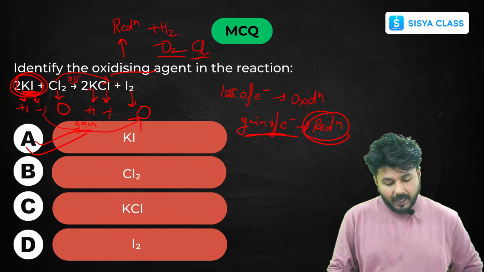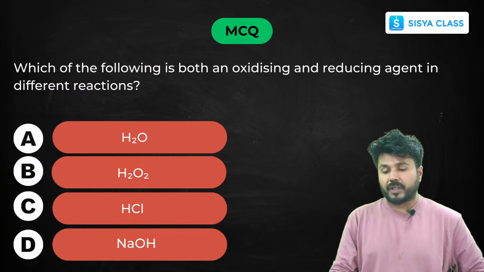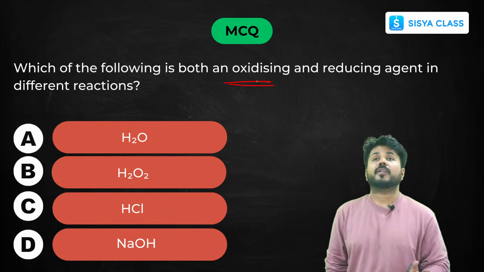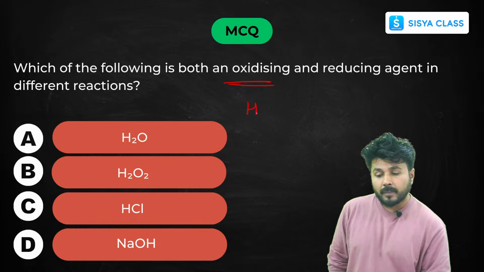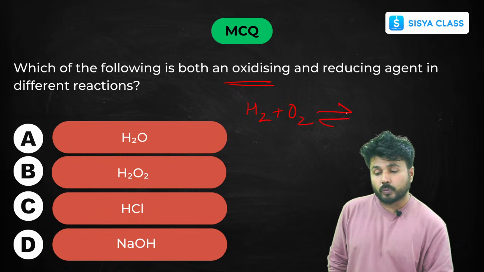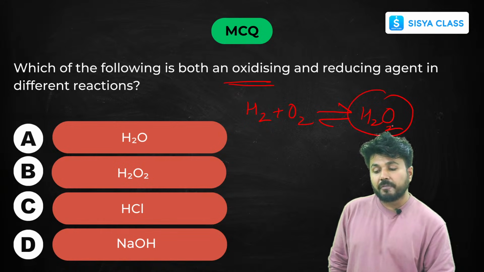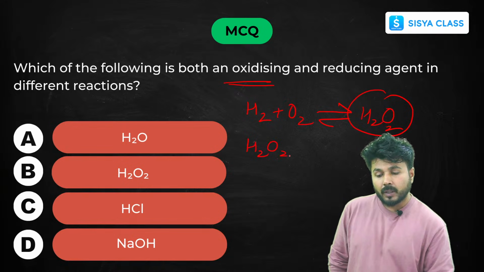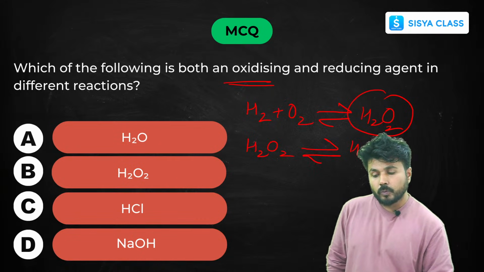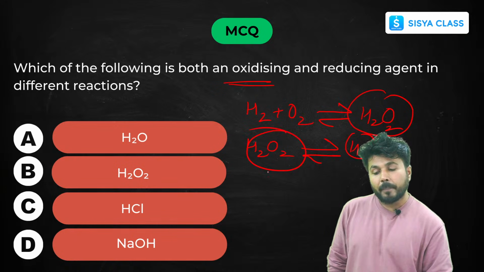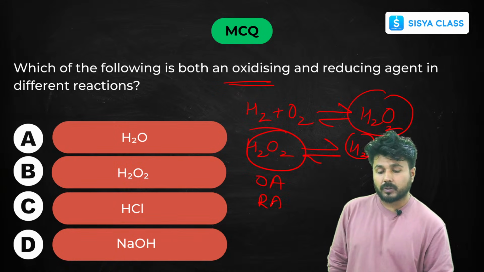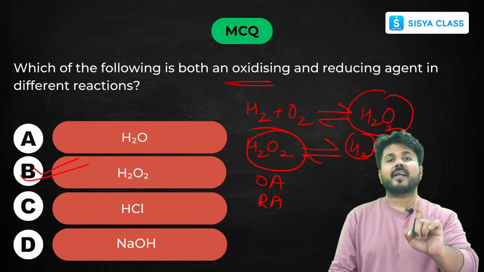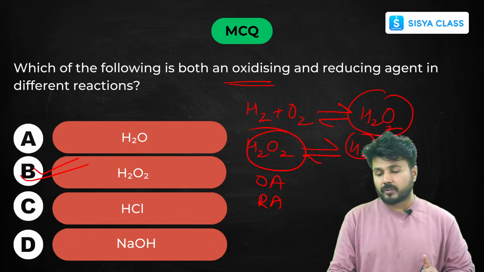Likewise you can find the answers of these redox reactions. Some reactions have a single oxidizing and reducing agent also. For example, H2 plus O2 gives H2O2. Here only one compound is formed. If H2O2 is breaking down, it will form H2 plus O2. So here H2O2 acts as both oxidizing agent and reducing agent. So your answer is H2O2. This is also an important question. H2O2 is a common oxidizing and reducing agent in different reactions.